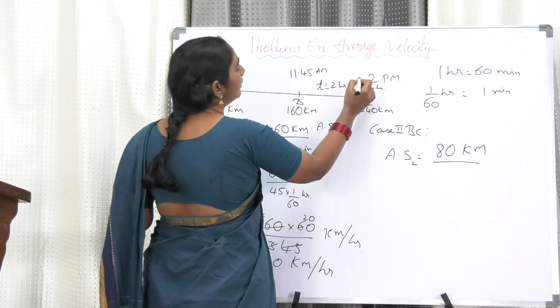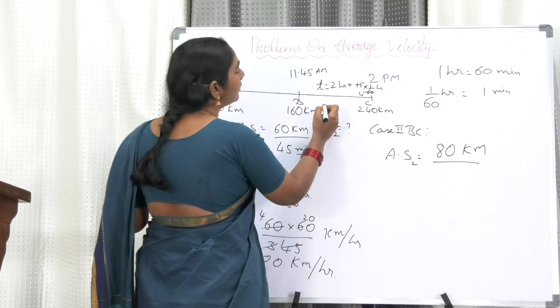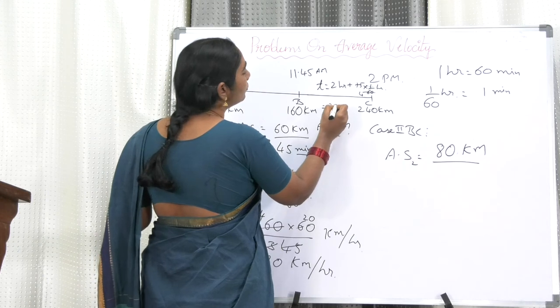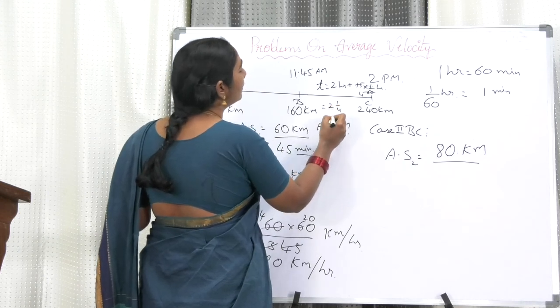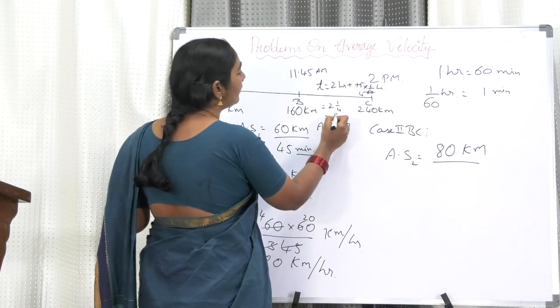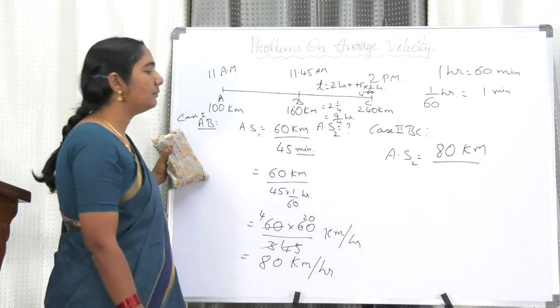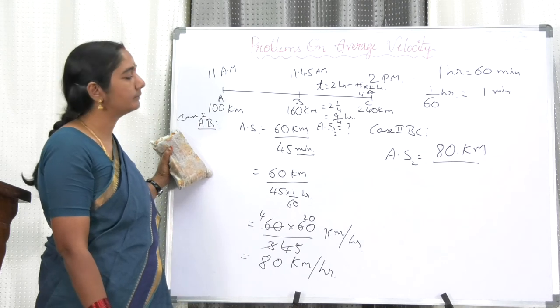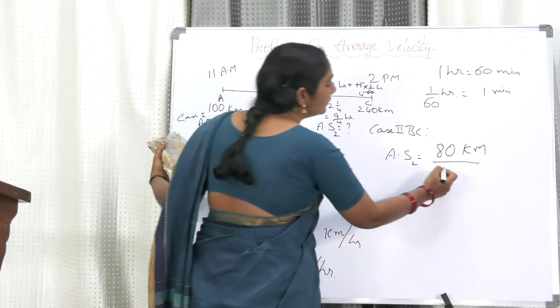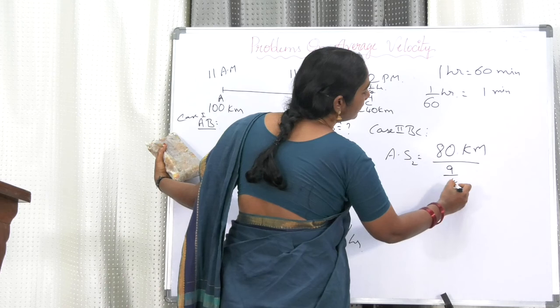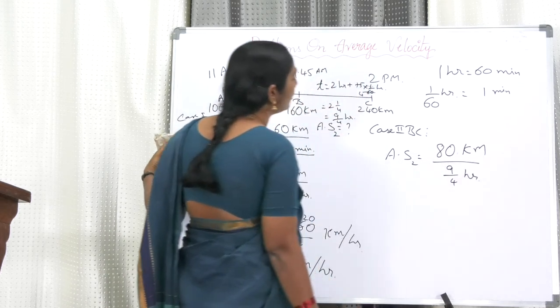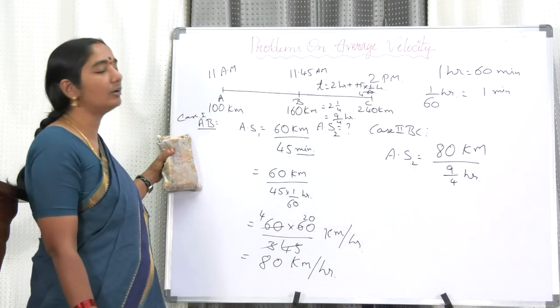So 1 by 4 means 2 into 4 is 8 plus 1, 9 by 4 hours. So the time is 9 by 4 hours. Please try to understand how we got 9 by 4 hours.